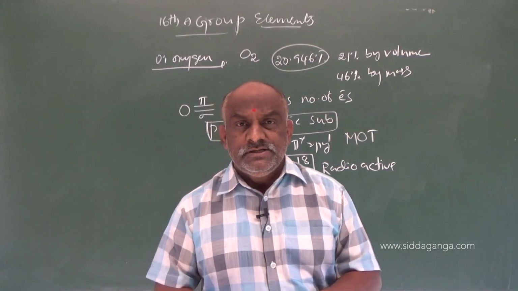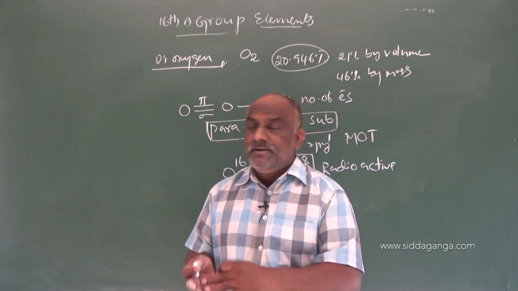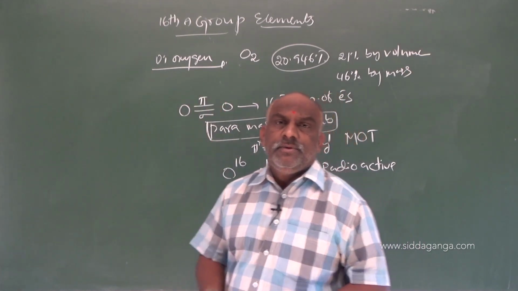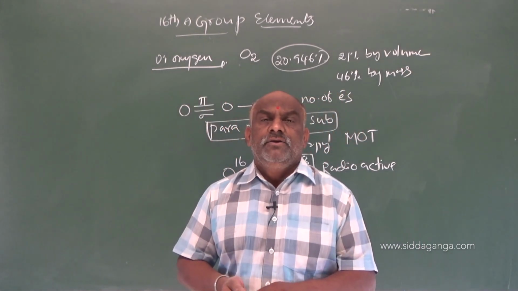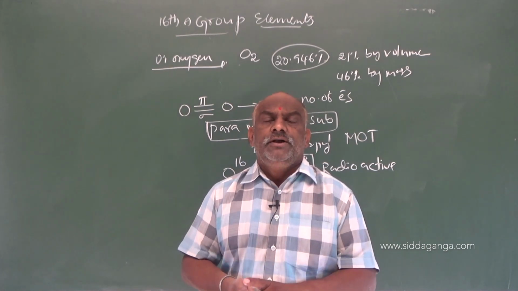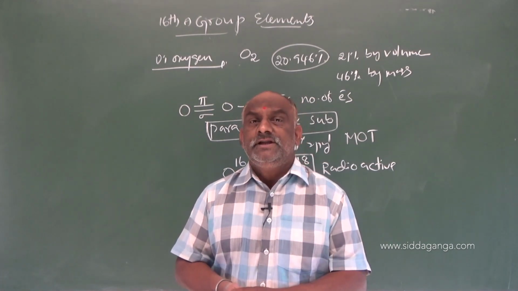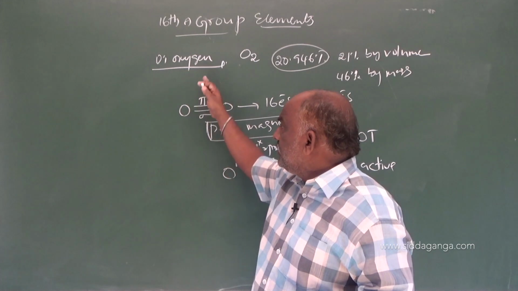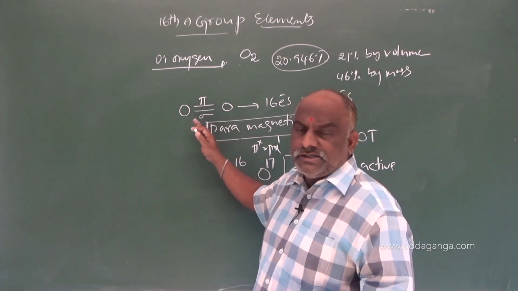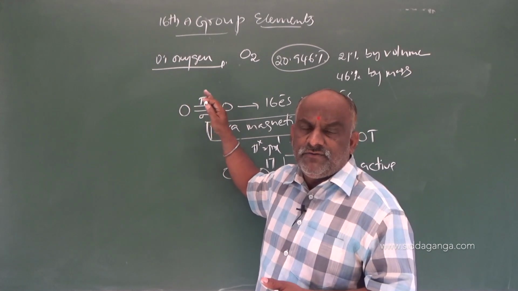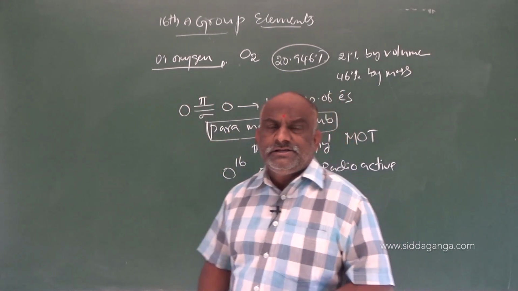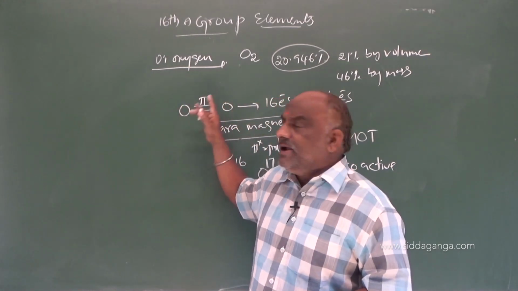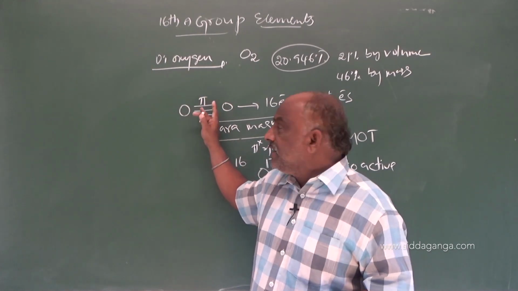Between 2 oxygen atoms, one is a sigma bond and the second is a pi bond, formed by partial overlapping of p orbitals. To break the double bond we require some energy, nearly 435 kilojoules per mole. To break the bond is not an easy thing. So under ordinary conditions oxygen is inert because of the presence of the double bond. If you supply heat or energy, then cleavage takes place and it becomes atomic oxygen.